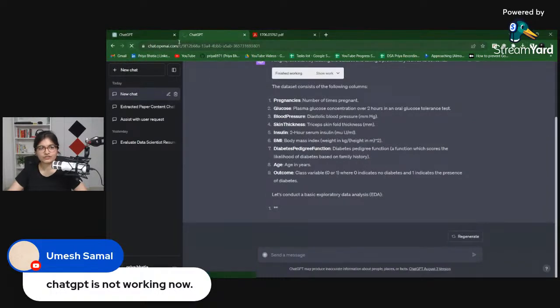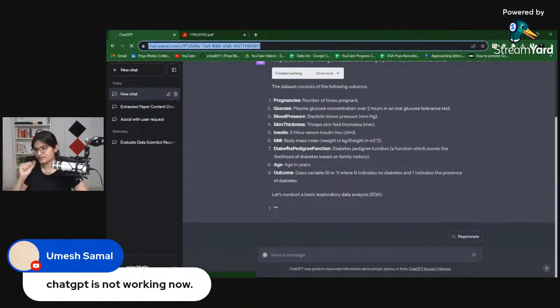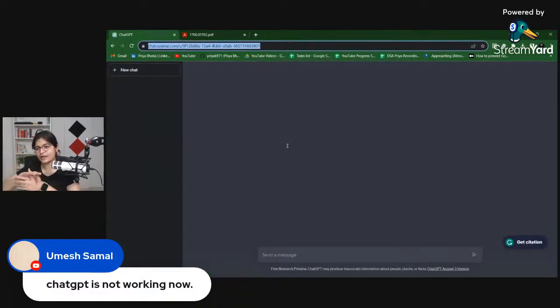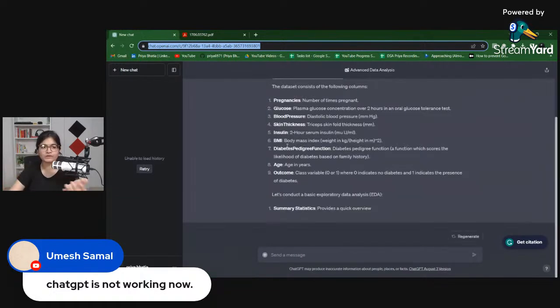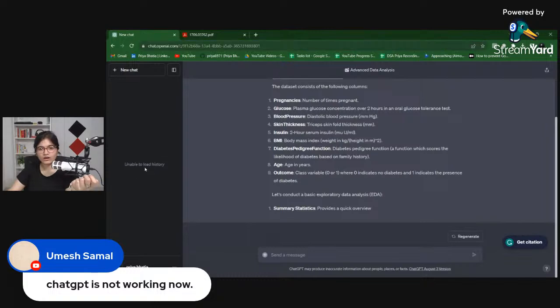So let me try to refresh it. It should come. The simple point is that you will be able to observe the complete EDA after some point of time, if everything works fine in this particular portal, right? It is taking time today, but it usually doesn't take this much time. You can try and explore at your end now. The basic idea which I wanted to deliver in this session, touchwood, I have given that. In between, there are some problems which we have faced today.